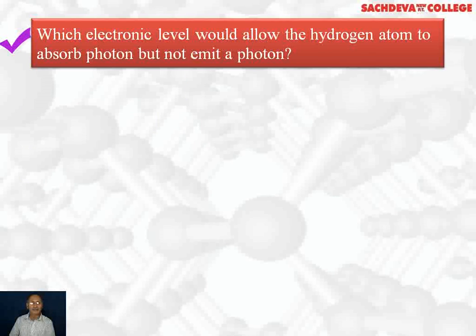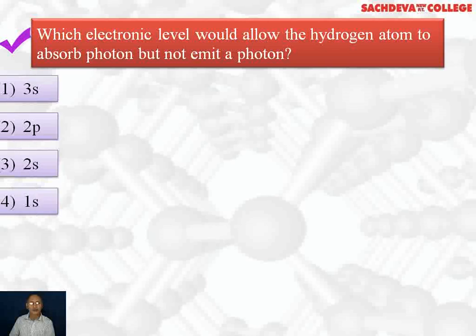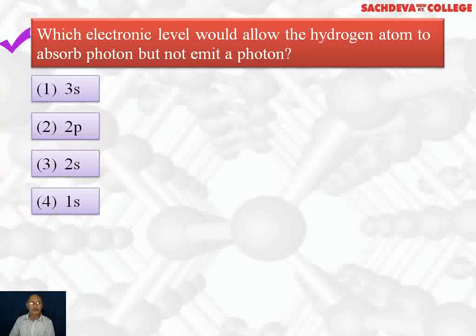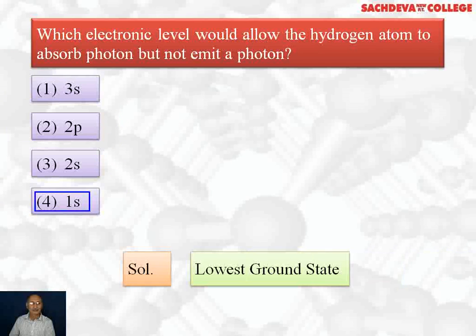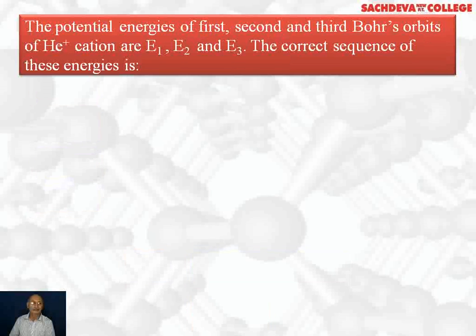Next question, which electronic level would allow the hydrogen atom to absorb photon but not to emit photon? Options are 3s, 2p, 2s, 1s. Correct answer is 1s. Why 1s? Because it is the lowest ground state. It can only absorb photon, but it cannot emit photon because it cannot go to lower energy level. It is already in lowest energy level.